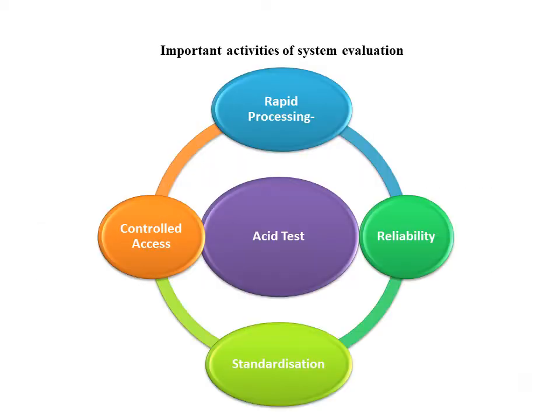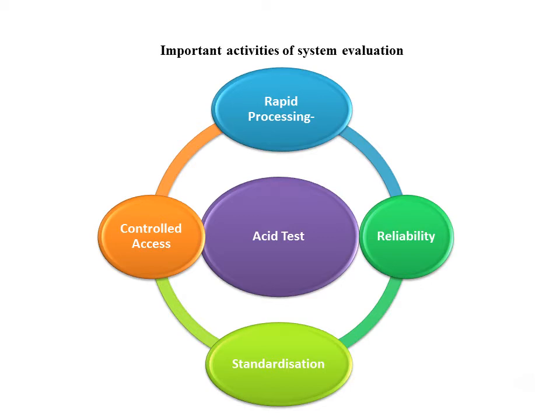Now these are the important activities of system evaluation of a transaction processing system, where number one is rapid processing, second is reliability. Rapid processing means growth and reliability means trustworthiness, whereas standardization is the proper way in which the processing and the reliability are dealt with. And what is controlled access?